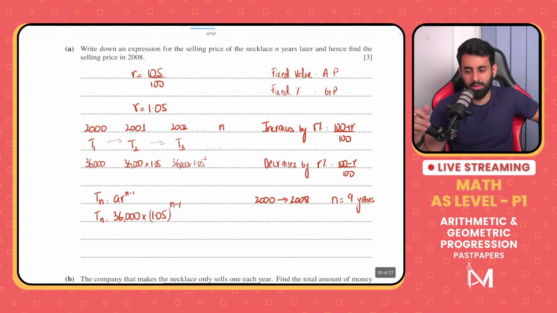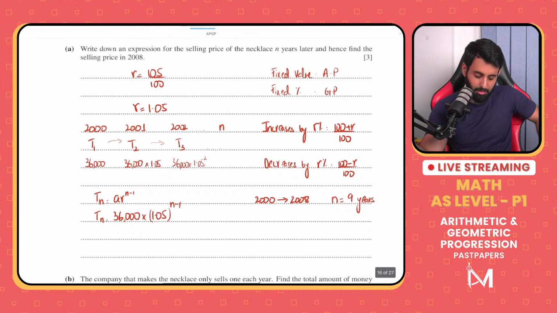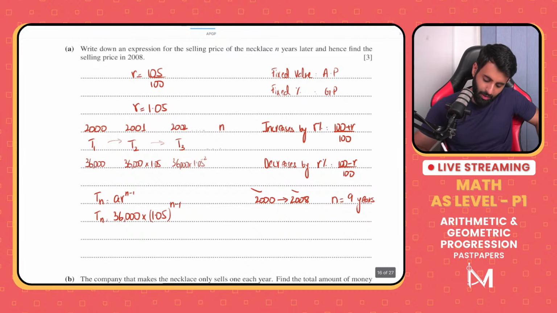Okay, so let's scale it down. From 2000 to 2005, how many years is that if you include 2000 as well? So you have 2000, 2001, 2002, 2003, 2004, and 2005. So from 2000 to 2008, that's not 8 years, that's actually 9 years. Why? Because you're including 2000 and you're including 2008 as well. So just subtract and in the end add 1. Okay, that's how you count inclusively.